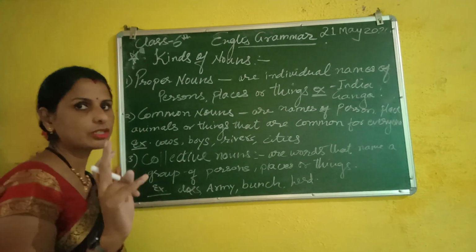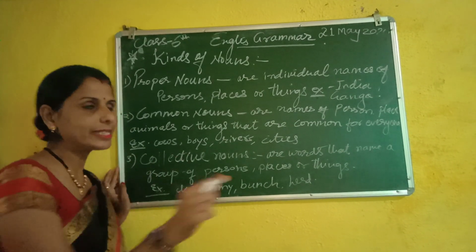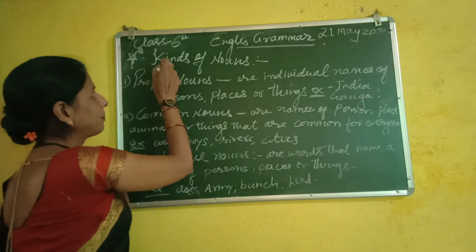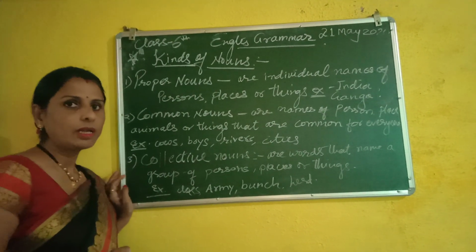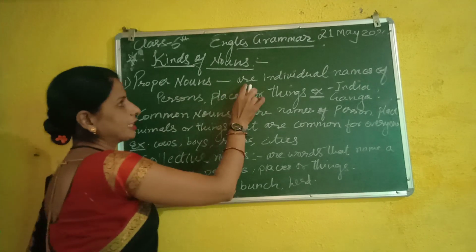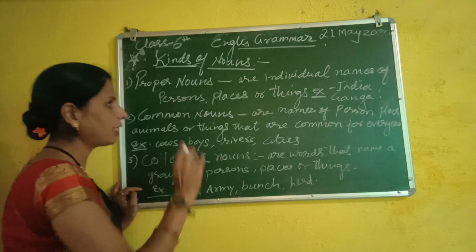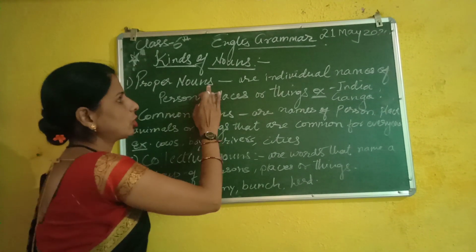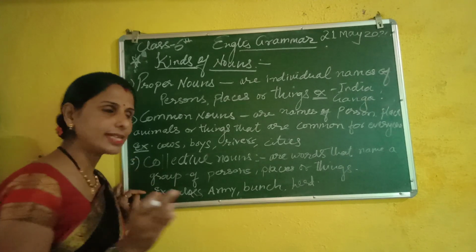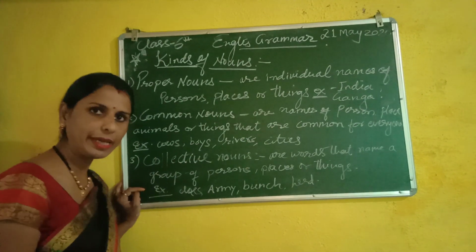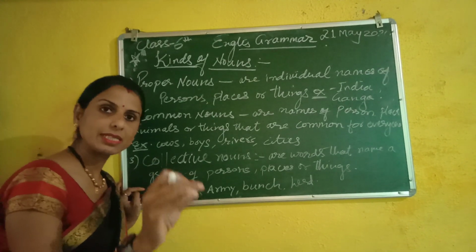First of all, what you have read: proper nouns. The first type is proper noun. What is a proper noun? Proper nouns are individual names, or a particular name. So proper nouns are individual names of persons, places, or things. Anything. The particular name of the person, place, or thing.